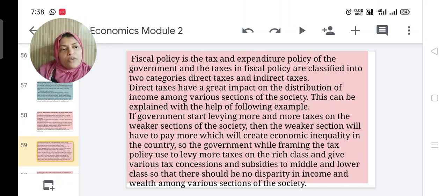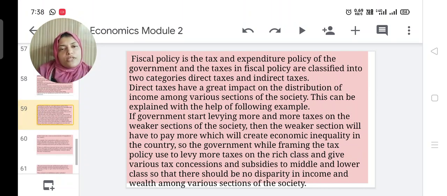So the government, while framing tax policy, levies more tax on the rich people and gives various tax concessions and subsidies to the middle and lower classes of the society. So there should be no inequality, no disparity in income and wealth among various sections of the society.